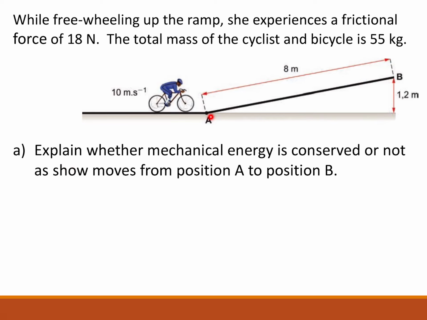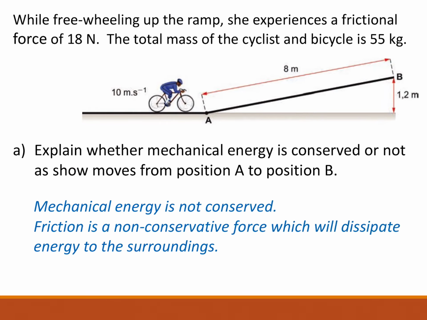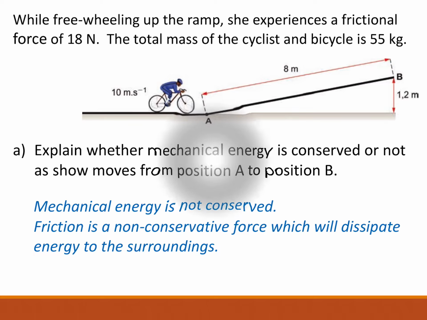Well, from A to B, there is friction. Friction is a non-conservative force, so mechanical energy cannot be conserved as friction is present. You have to explain it, and it's a non-conservative force which will dissipate energy to the surroundings. Energy gets lost to the surroundings, okay? I know I'm going really fast. If you need to, pause the video and make sure you get all the answers, all right?